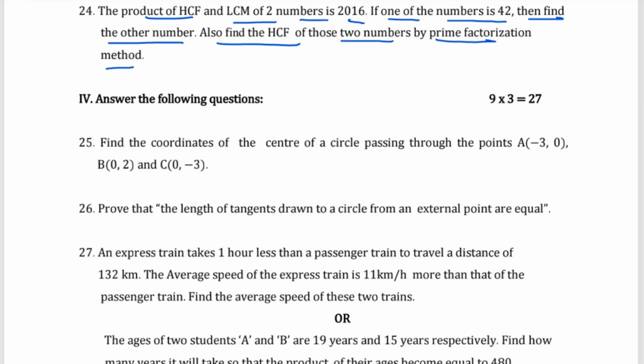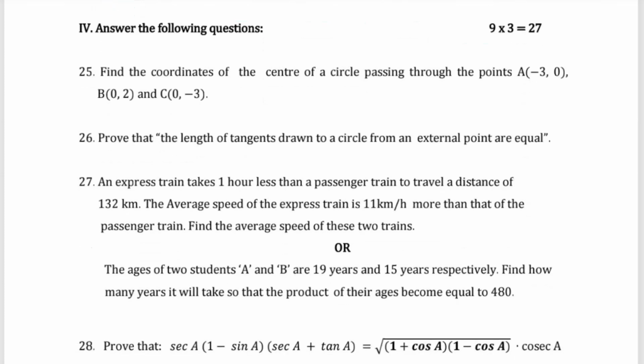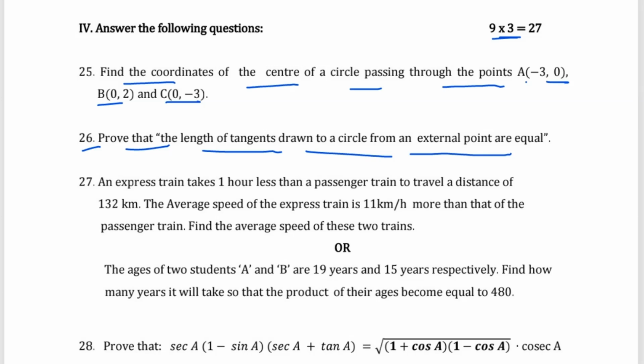Then these are the third main questions which carry 2 marks. Now moving with the fourth main, you have to answer the following questions and each question carries 3 marks. So find the coordinates of the center of the circle passing through the points A(-3, 0), B(3, 0) and C(0, -3). Then question number 26, prove that the length of the tangents drawn to the circle from an external point are equal. It is a theorem. You need to prove the theorem.